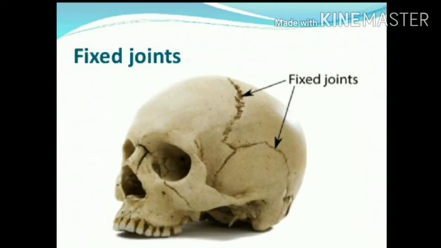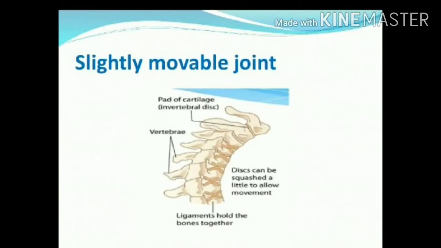Slightly movable joint. An example is the vertebrae, or the backbone. If you touch your toes without bending your knees, or starting from the neck just move your finger downwards on the back of your friend, you feel the backbone.